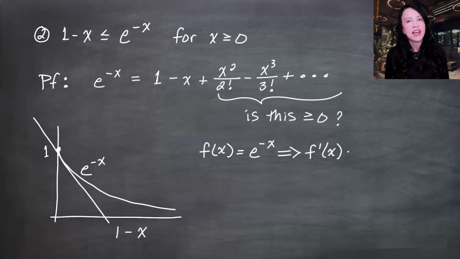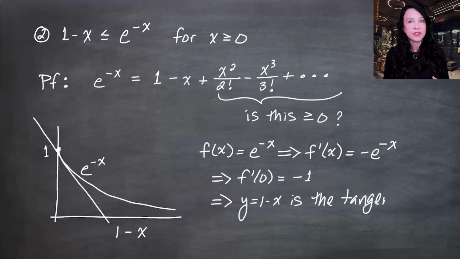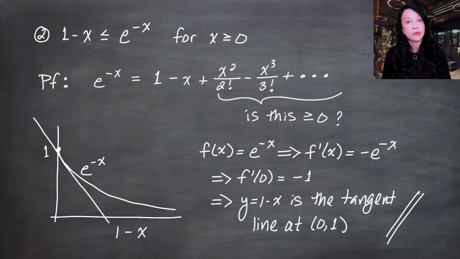To see that, let f of x be e to the minus x, take a derivative, plug in 0, and you get a slope of negative 1. The equation of the line going through this point, x equals 0, y equals 1, with a slope of negative 1, is the line y equals 1 minus x. And because e to the minus x is a convex function, or concave up if you prefer, we know that if you look at a tangent line, that tangent line has to stay below the function. That's what we wanted to prove.